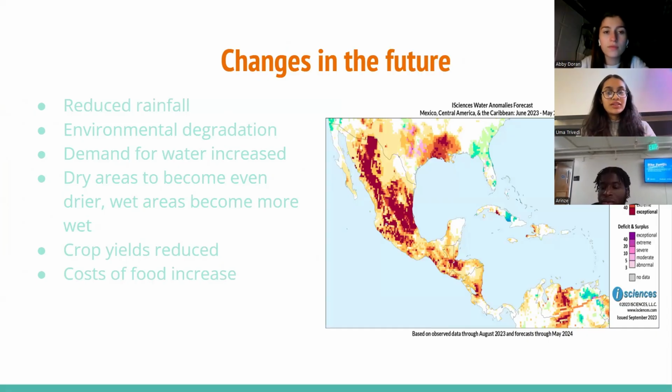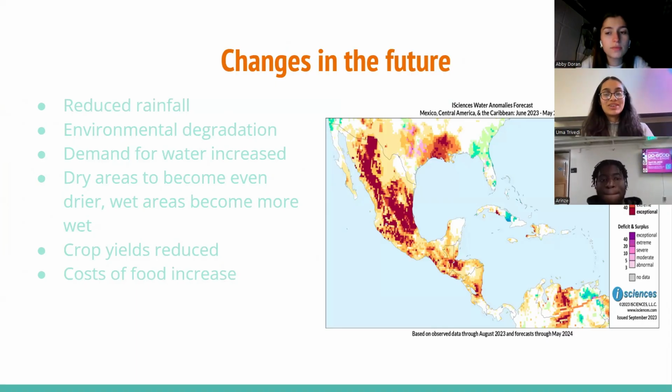Climate change will greatly impact the overall environment and resources in the future. The graph on the right shows how a deficit of rainfall will occur throughout most of Central America. This will cause a lot of extreme droughts and reduce crop yields, which will increase the cost of food and demand for water.